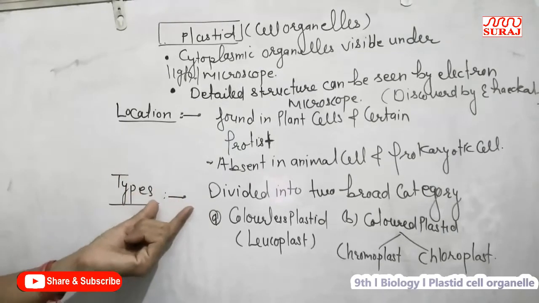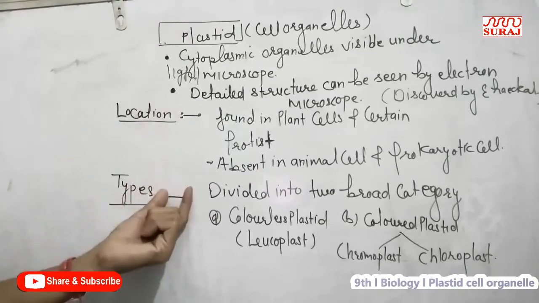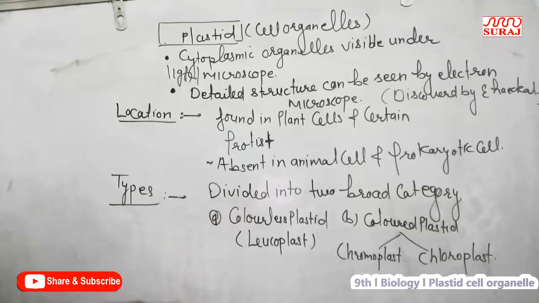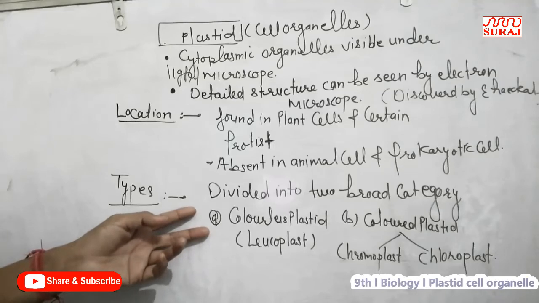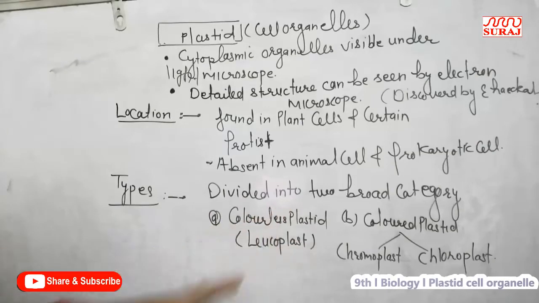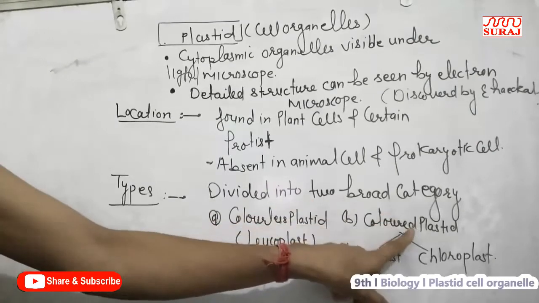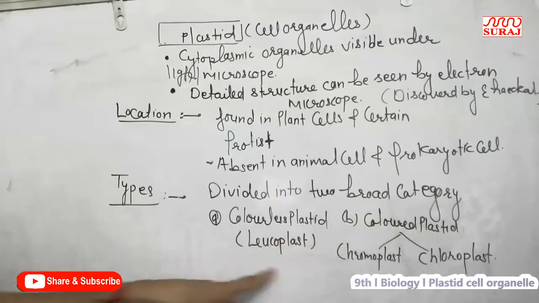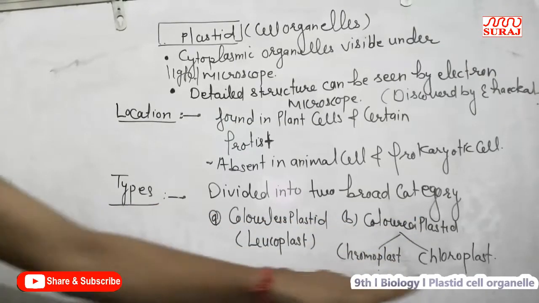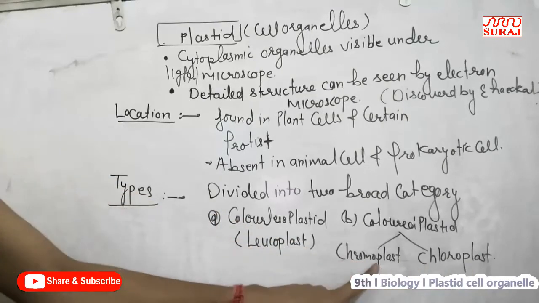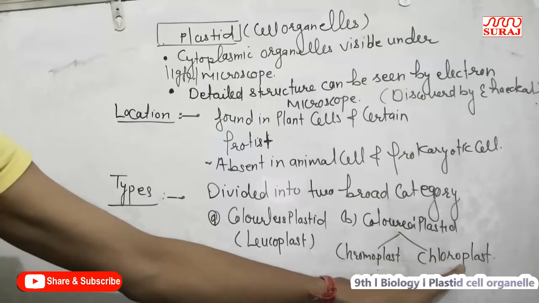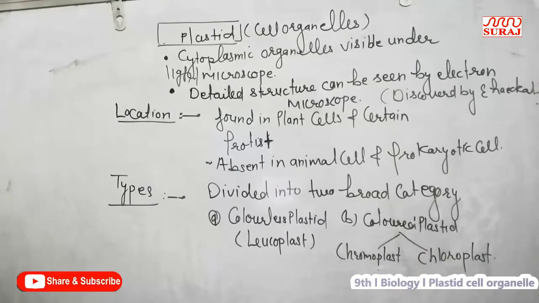Now the types of plastid. Mainly, plastid is divided into two broad categories on the basis of the chlorophyll pigments present in them: colorless plastid and colored plastid. Colorless plastid is leucoplast, and colored plastid may be non-green or green. Non-green plastid is generally known as chromoplast and the green plastid is known as chloroplast.